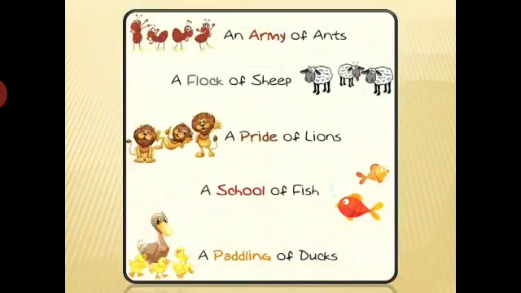An army of ants, a flock of sheep, a pride of lions, a school of fish, a paddling of ducks. You have to search out a few more collective nouns besides what has been given here.